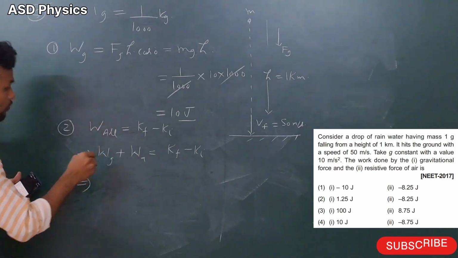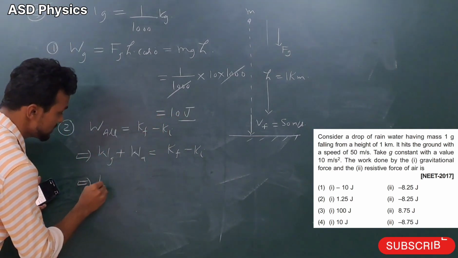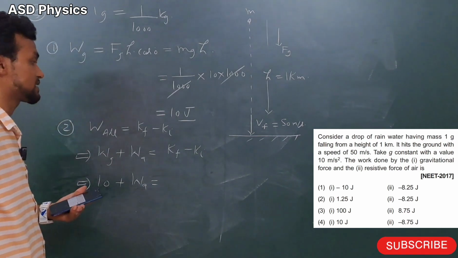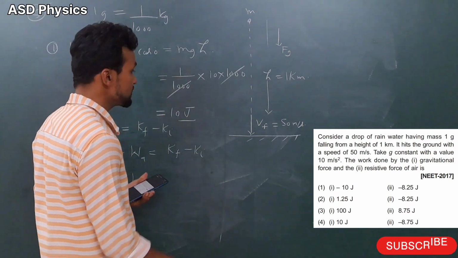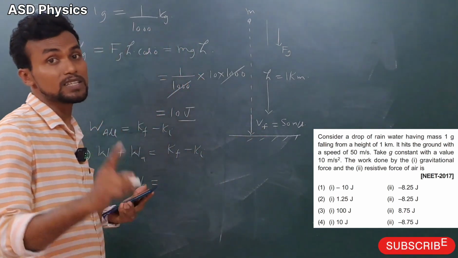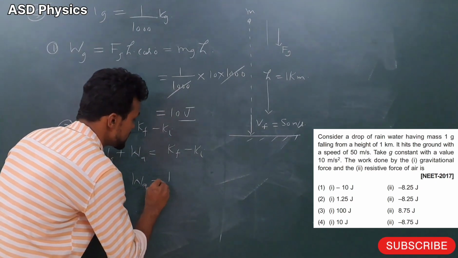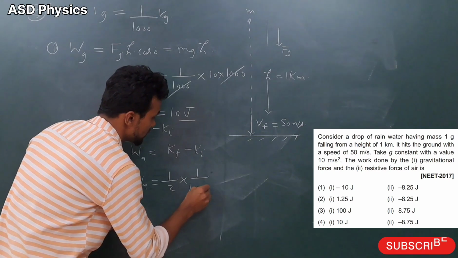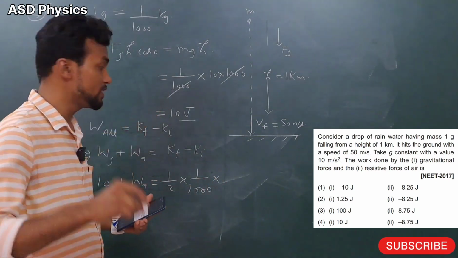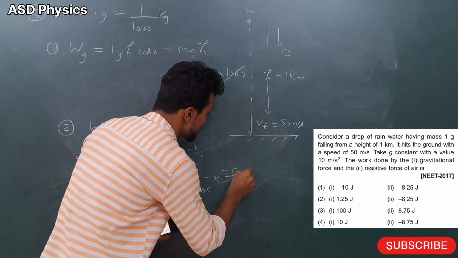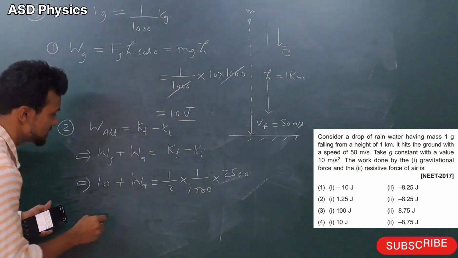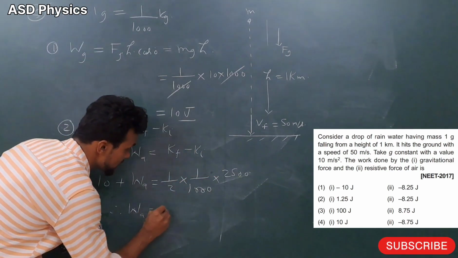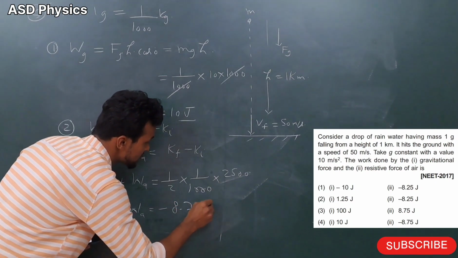Now, my dear students, let's see here. Work done by the gravitational force, how much came? 10, plus work done by the air resistance, is Kf minus Ki. This final kinetic energy, how much here? Half m Vf square, because initially it is 0, starting from rest. So half m, 1 by 1000, into V square. V square, how much is coming? Here it is 2500. So when you simplify, the work done by the air resistance will come, my dear students, minus 8.75 joule.